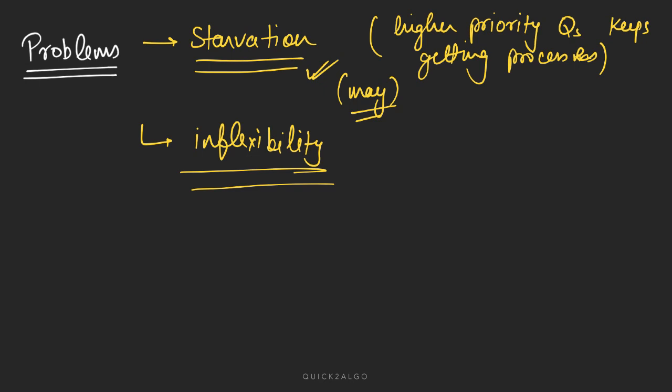The inflexibility is that there is a fixed type of process, and based on those types we have classified the processes into different queues. So there is a degree of inflexibility, but at the same time there is a degree of flexibility with respect to what kind of scheduling algorithm we can use for each type. So there is a trade-off between the fixed types and flexibility with respect to the scheduling algorithm for each queue.